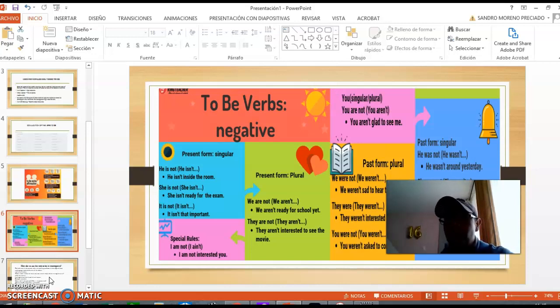Past form singular. He wasn't around yesterday. Past form plural. We weren't. We weren't sad to hear the news. They weren't interested to see you. You weren't asked to come here.